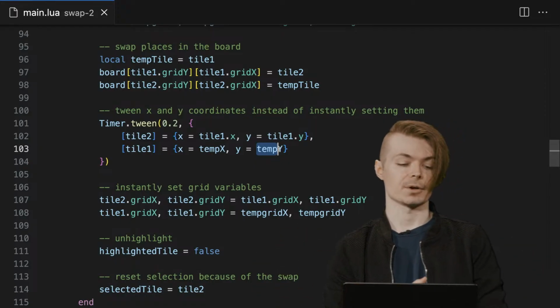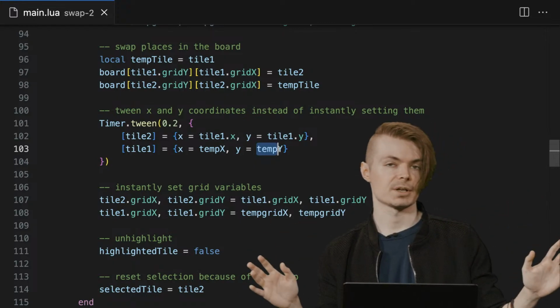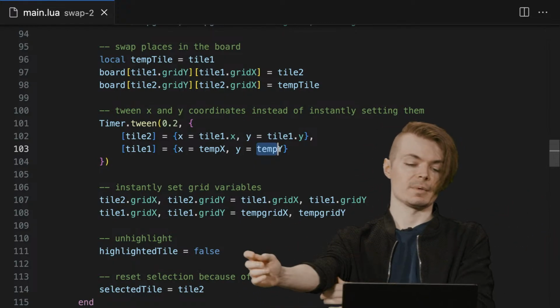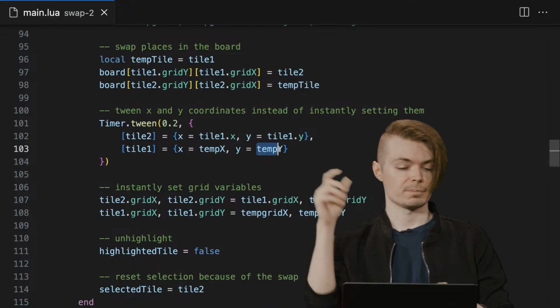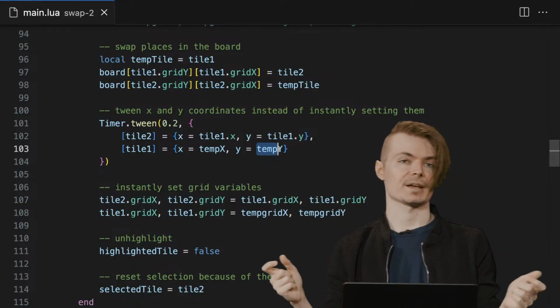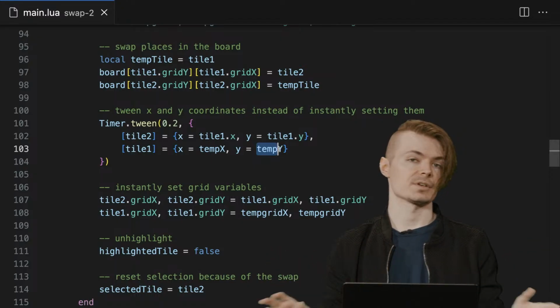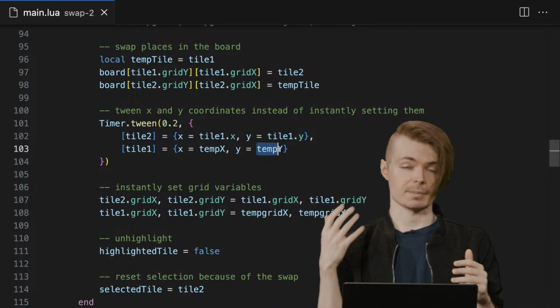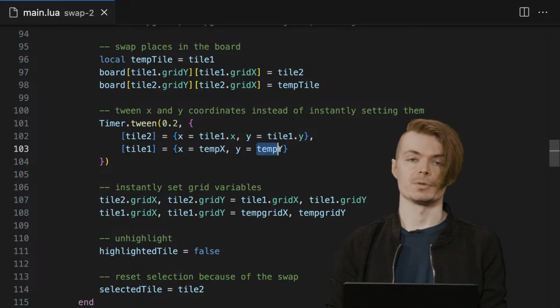It's easier once you have a lot of these things going on to not have to manage them as meticulously. It's still unavoidable at a certain point. There are certain things you're going to have to manage, grid positions being discrete for checks, and the actual x and y positions moving around independently of that. But at least we've saved ourselves a little bit, and we've gained a lot in terms of visual smoothness and fluidity.